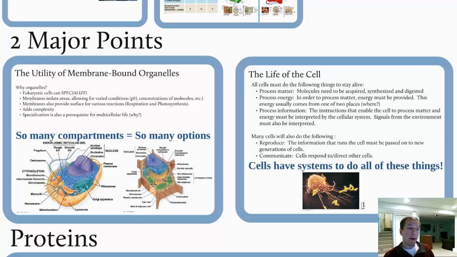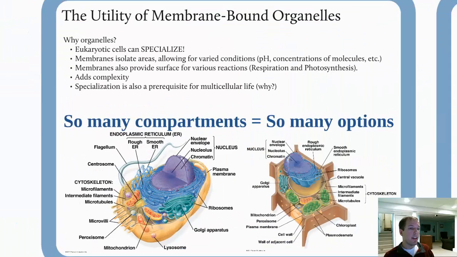Two other points about membrane-bound organelles. First is that they're very useful. They allow eukaryotic cells to specialize, because these organelles provide separated, protected areas that can have a different concentration of enzymes, a different pH, and lots of surface area for lots of reactions to happen. This is what allows different types of cells to do different tasks within the body.